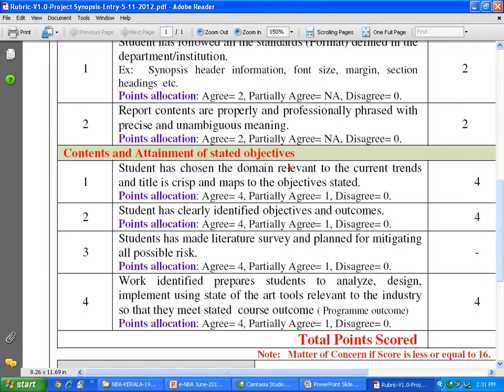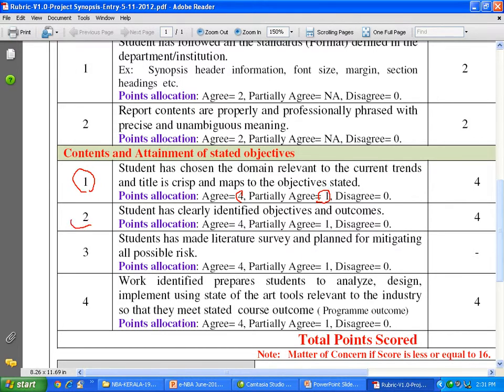Student has chosen the domain relevant to the current trends and title is crisp and maps to the objectives stated. Everyone is expected to write the objectives, why this particular project is selected. So title is very crisp and maps to the objectives. Here 4. Now here partially agree means 1. There is a scope, the students are asked to improve upon that.